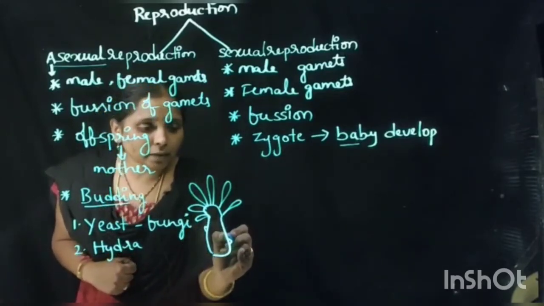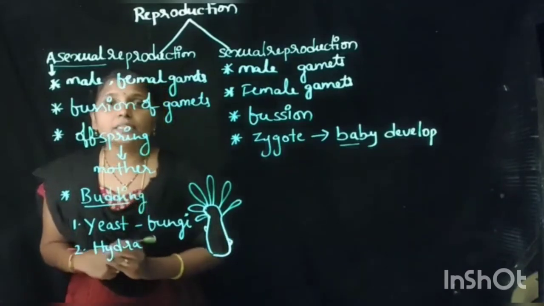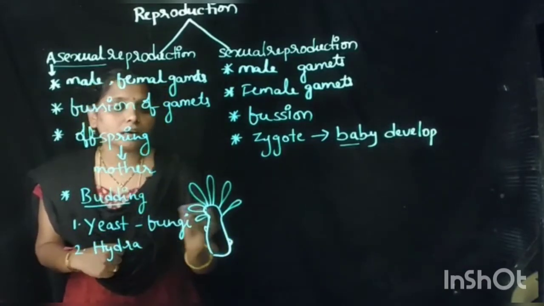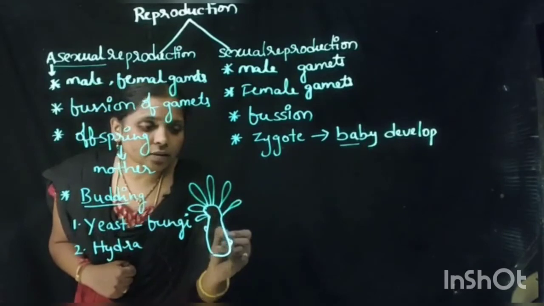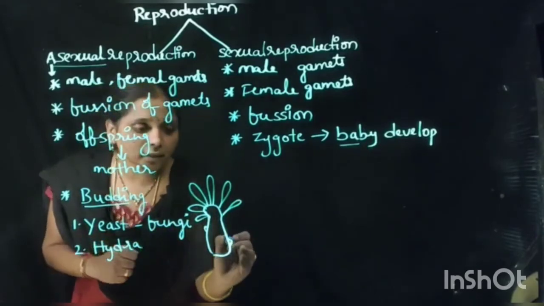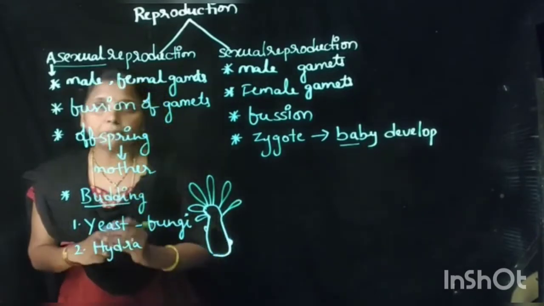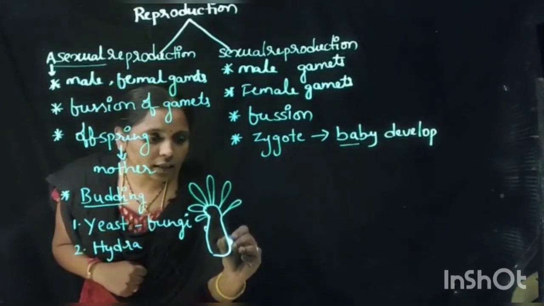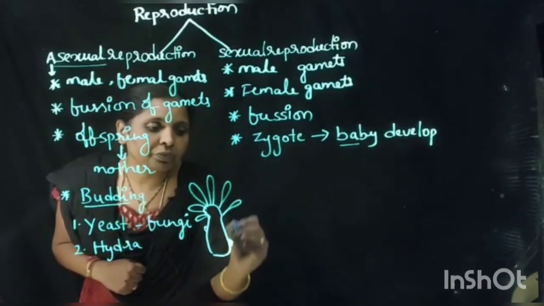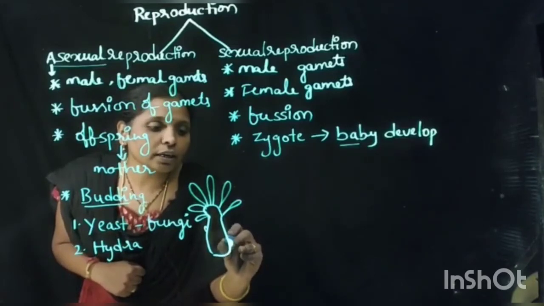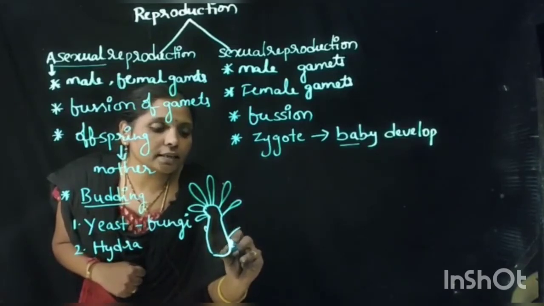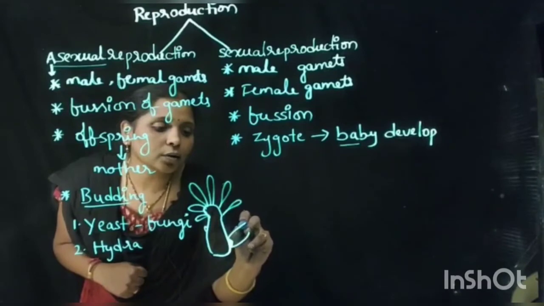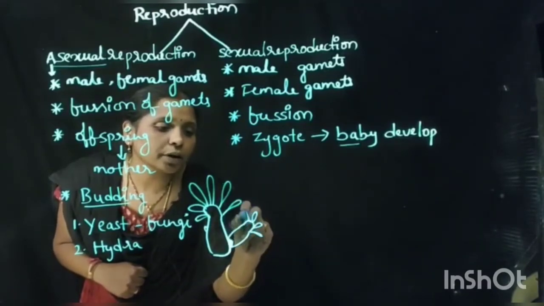That bud is a bulge-like structure, where some materials are gathered more. Afterwards this bud increases in its size, and it also gets tentacles on its body.